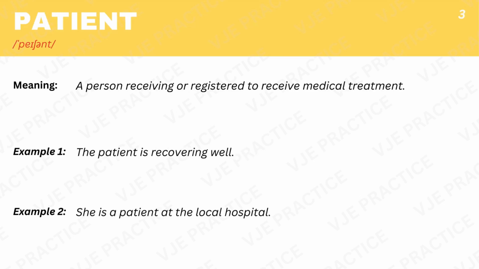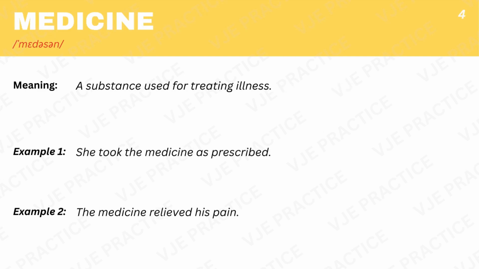Patient, a person receiving or registered to receive medical treatment. Example 1. The patient is recovering well. Example 2. She is a patient at the local hospital. Medicine, a substance used for treating illness. Example 1. She took the medicine as prescribed. Example 2. The medicine relieved his pain.